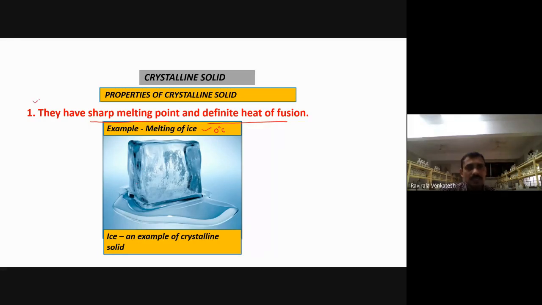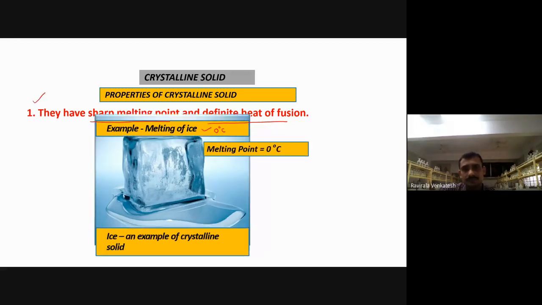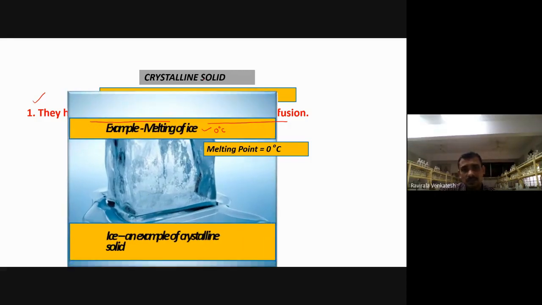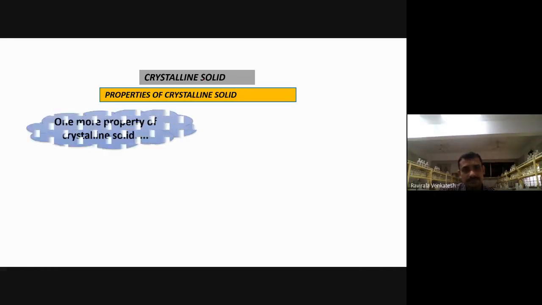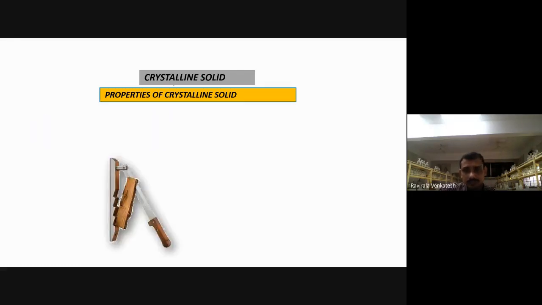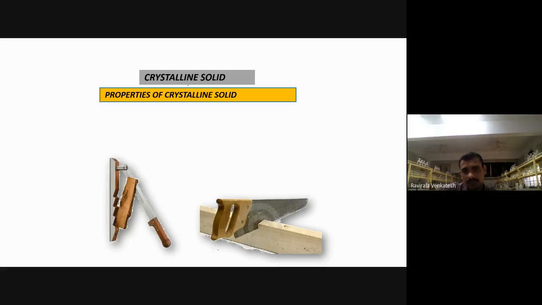To explain this, we can take the melting point of ice, which is 0 degrees Celsius. One more property: when you are cutting wood with a knife, you can cut in two ways, one vertical and the other horizontal.